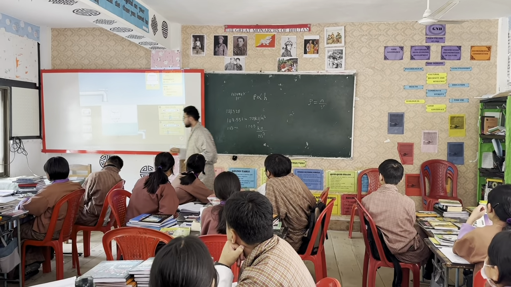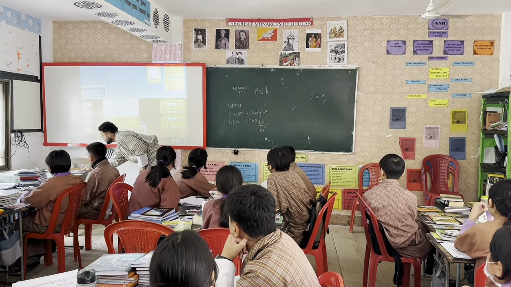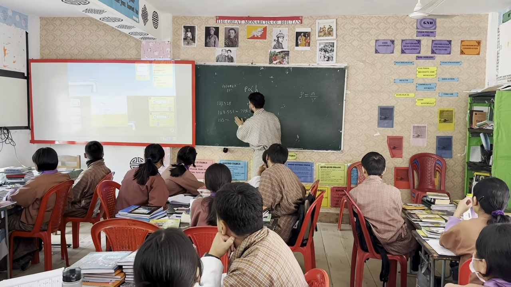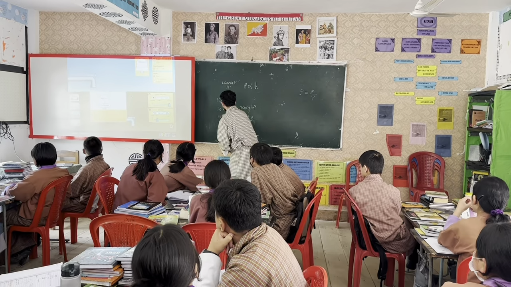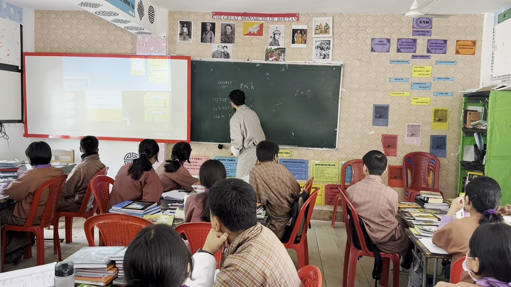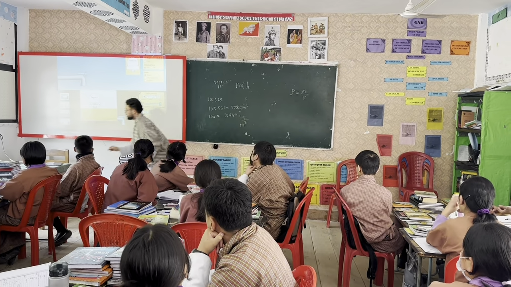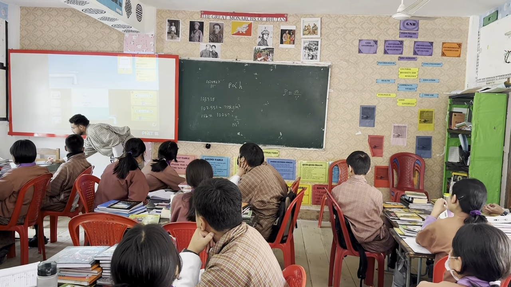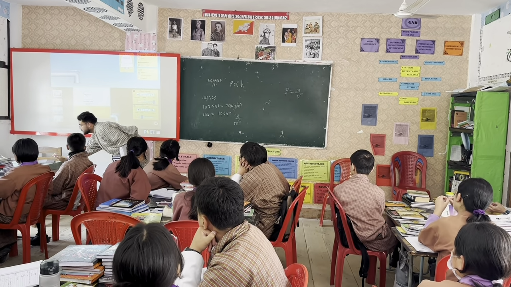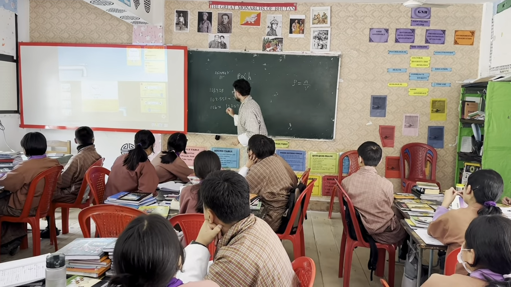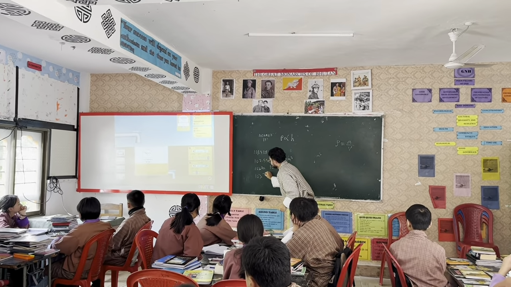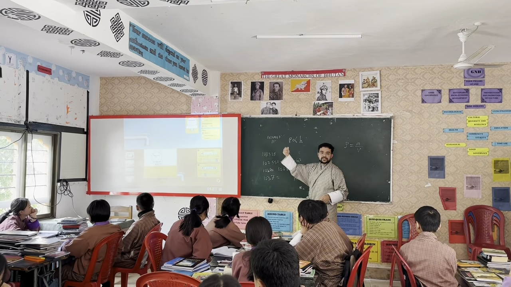Now if I increase this to honey, it is becoming 103.7. Let me go back to water. It was 103.097 and this is 103.7, right?